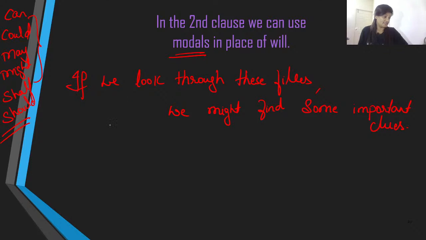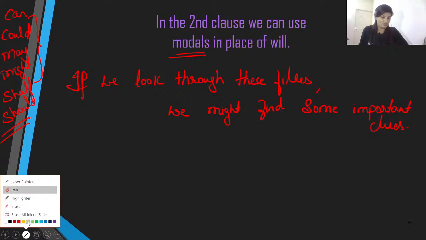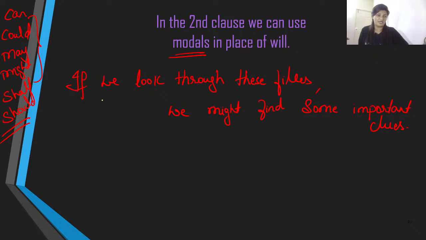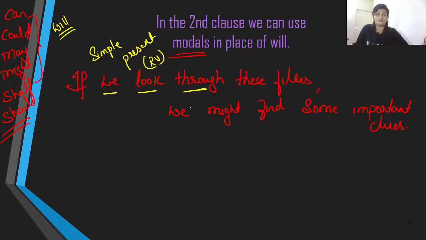Now let us analyze this particular statement once again. If we look through these files, now this is our simple present, we being the subject, look being the main verb or the root verb. So simple present, and then we have replaced the will with might, the modal, and we might find some important clues. So if you analyze the whole statement, it speaks about the probability of the action happening. If we look through these files, we might find some important clues.